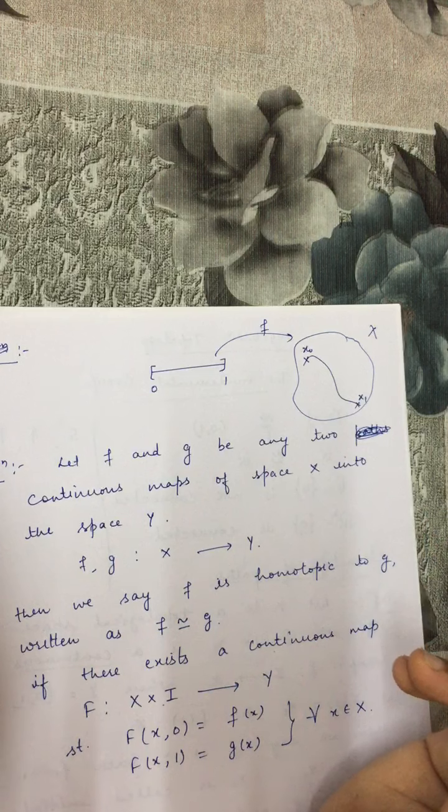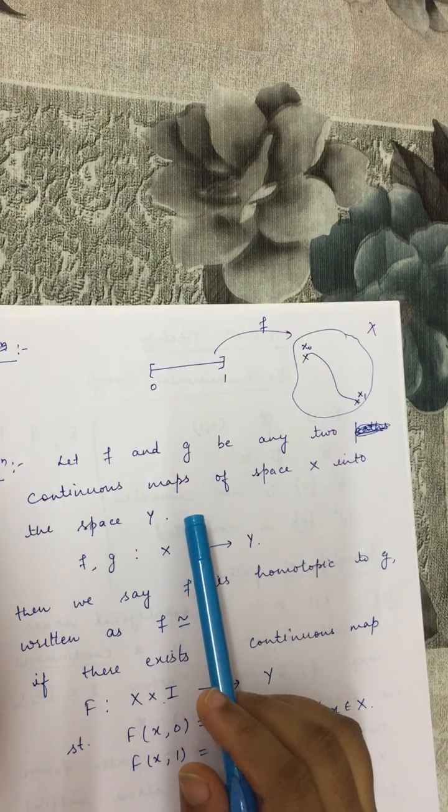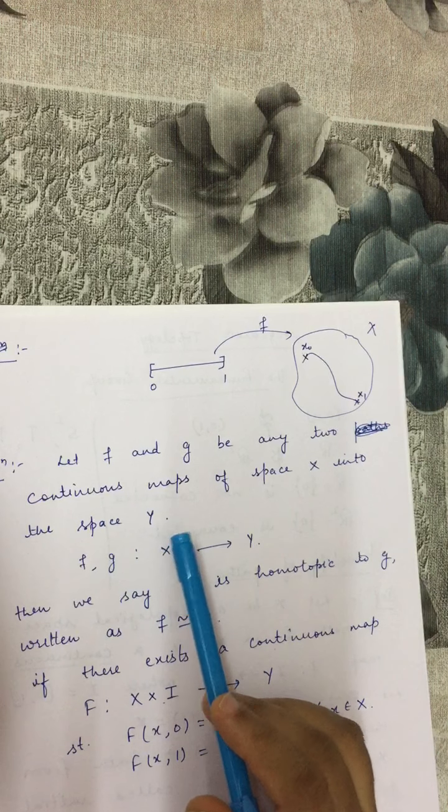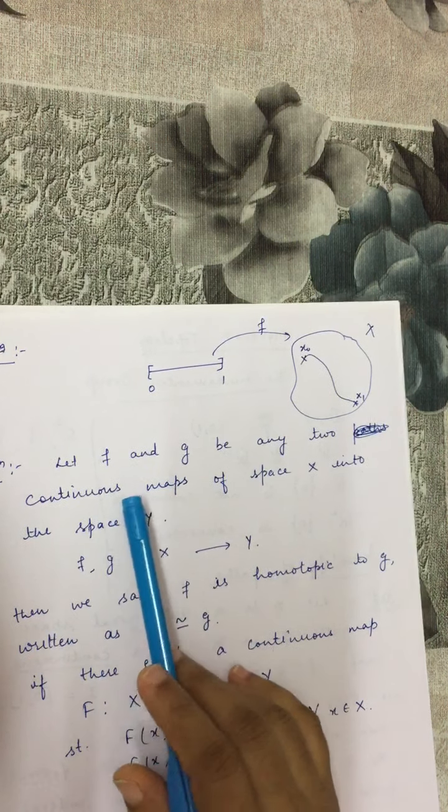Now we define homotopy. Firstly we define homotopy between any continuous maps, and then we will define homotopy of paths.